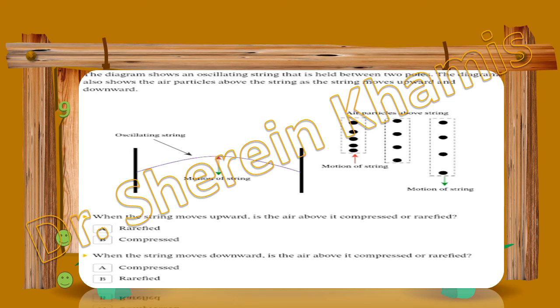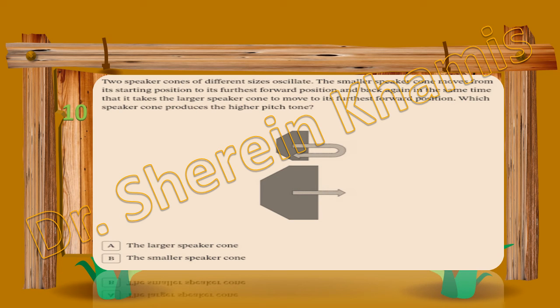Okay, let's go to the last question of our group today. Question 10. We have here two speaker cones, the new shape for speakers. We have speaker cones of different sizes that oscillate. The smaller speaker cone moves from its starting position to the farthest forward position and back again in the same time.